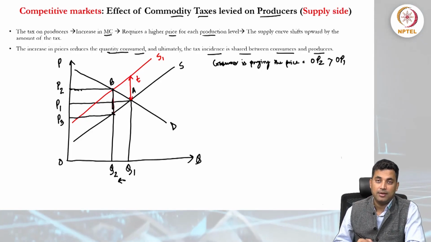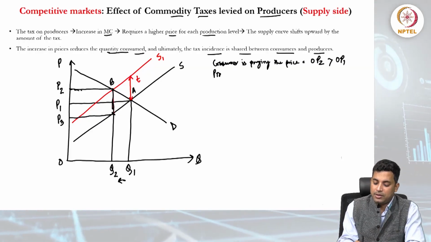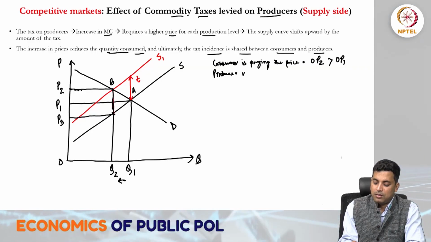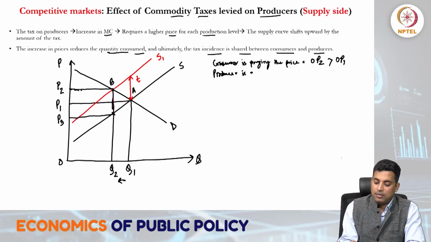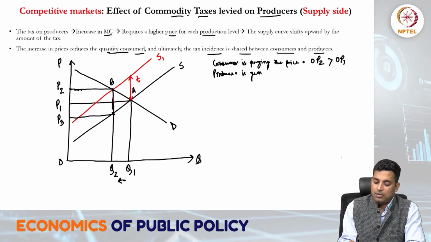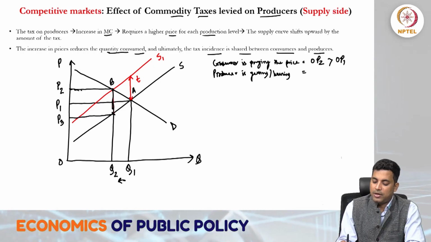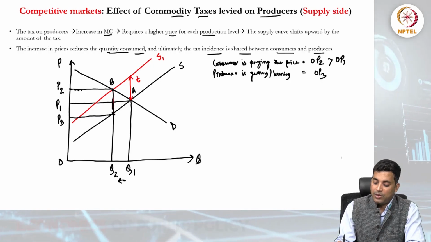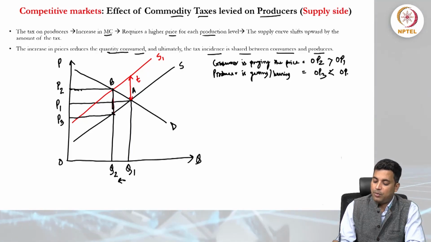OP1 is the private market efficient point, and the producer is getting, or bearing, the price OP3, which is again less than OP1.